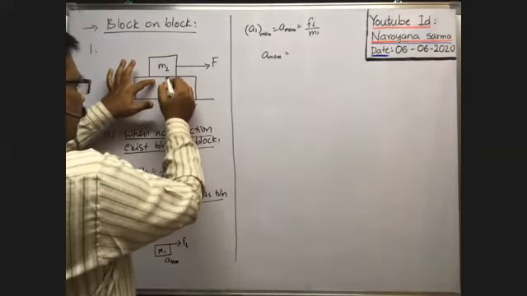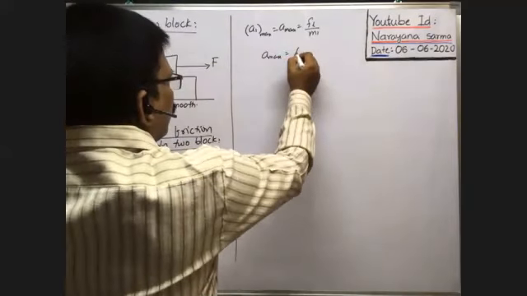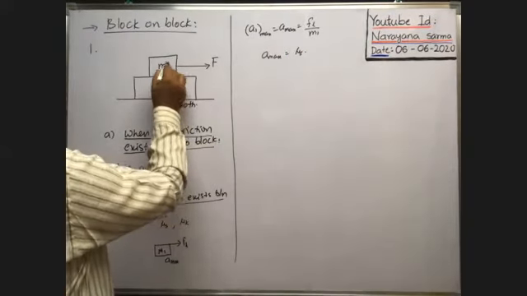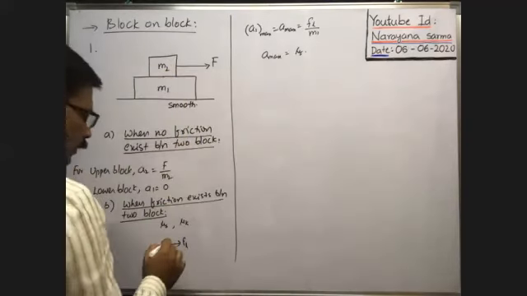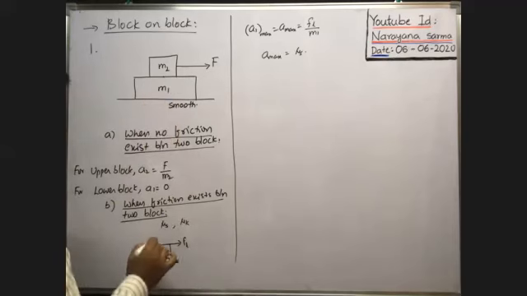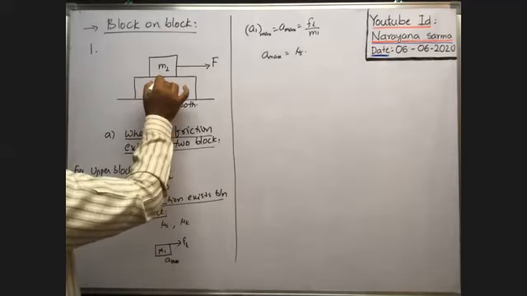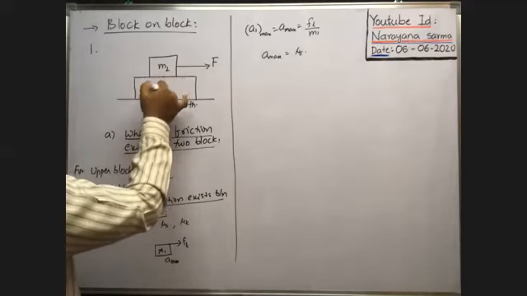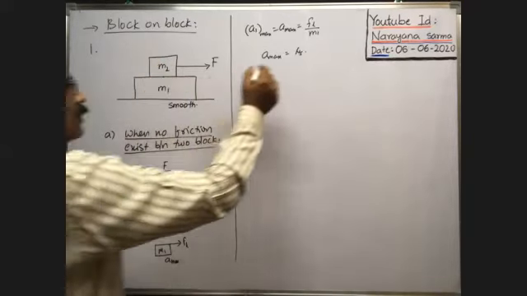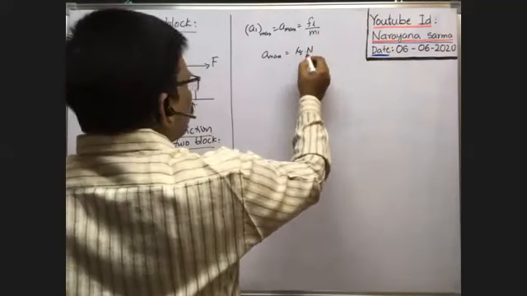Here the limiting friction is the coefficient of static friction between the two blocks, mu s, into the normal reaction. At this point, the normal reaction is the weight of the upper block only. On this block, weight M2g acts in the downward direction and an equivalent reaction force acts upward. So at this point, the normal reaction is equal to M2g.